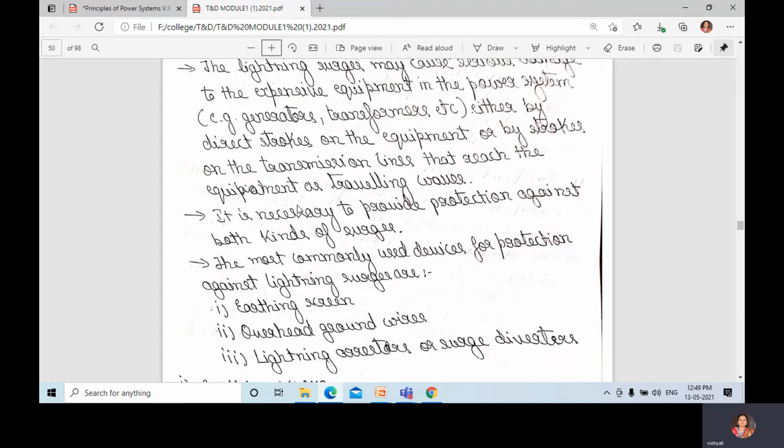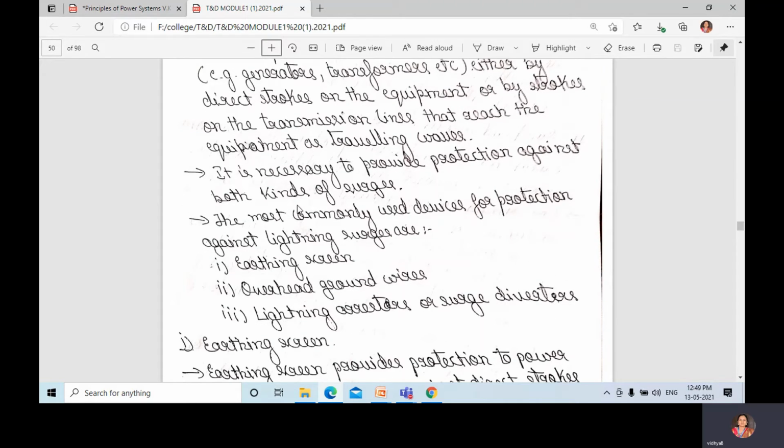The most commonly used devices for protection against lightning are the earthing screen, overhead ground wires, and lightning arrestors or surge diverters.